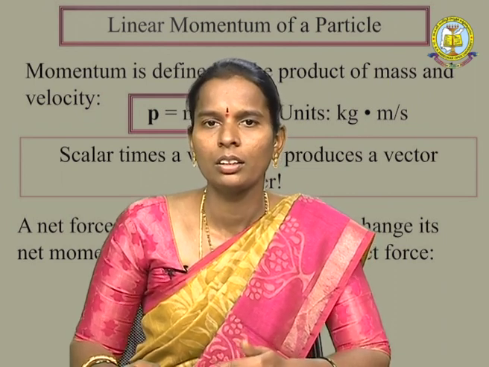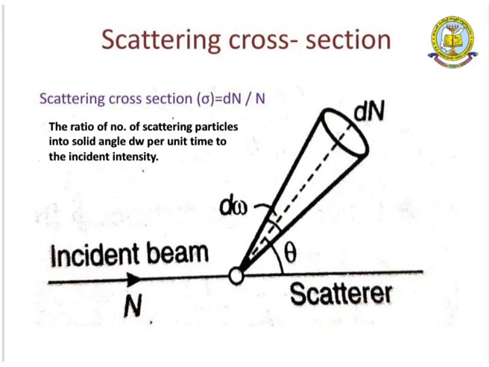And another one is scattering cross section. The scattering cross section, with the symbol sigma, is the ratio of the number of scattered particles into solid angle dW per unit time to the incident intensity. The incident beam has n particles approaching, and the number of particles scattered is dn, into the solid angle dW, per unit time, at the angle theta. That is called the scattering cross section.